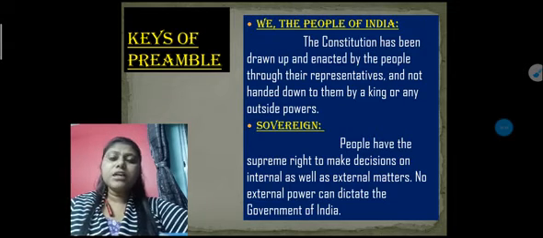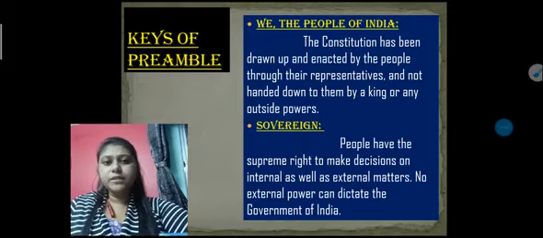So our country is a sovereign country, because our Indian government has the power to take decisions regarding all their internal states, or regarding outside countries. That's why it is said that people have the supreme right to make decisions on internal as well as external matters. No external power can dictate the government of India.